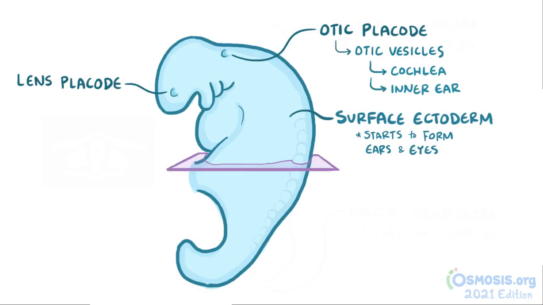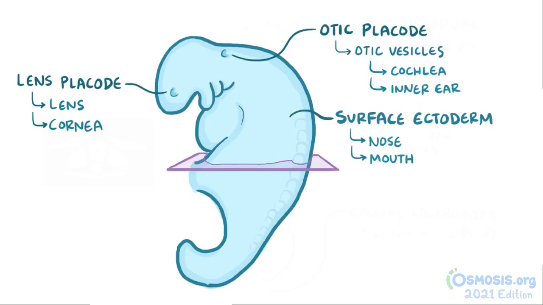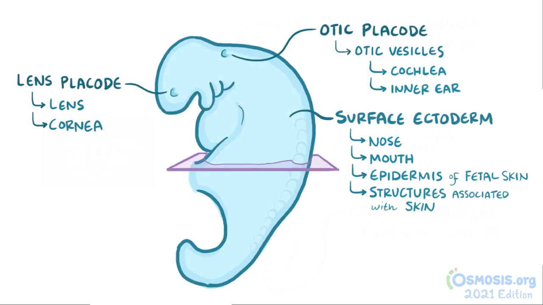At the same time, the lens placodes develop into the lens and cornea of the eyes. Finally, a lot of the ectoderm cells go on to form sensory epitheliums like those in the nose and mouth. Others will go on to form the epidermis layer of the fetal skin, as well as structures associated with the skin like hair, nails, sweat glands, and mammary glands.